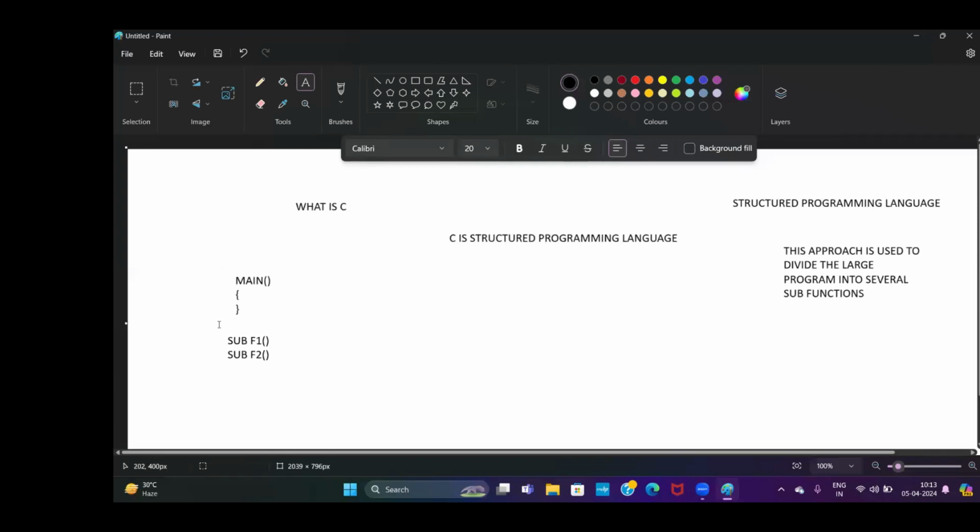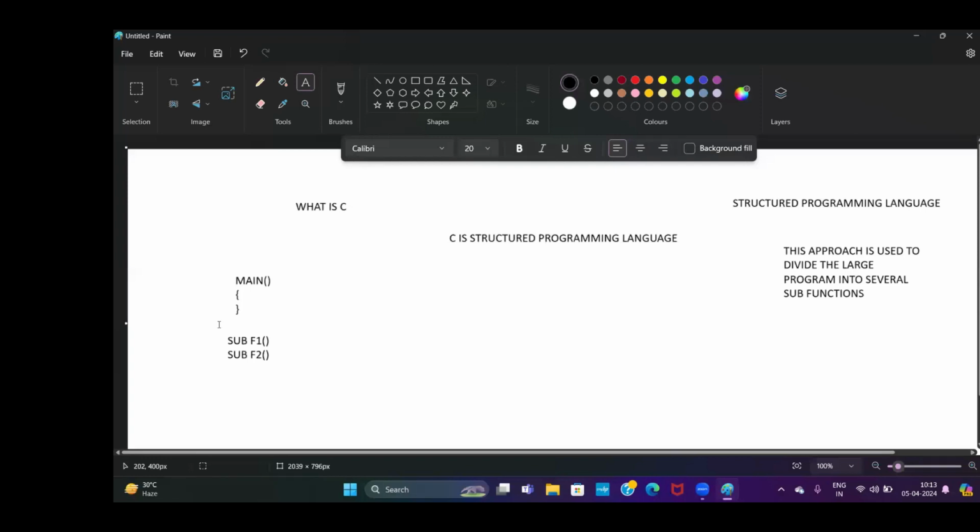Now, based on this example, we have to prepare the syntax for the C language. When you want to write any C program, you have to follow one structure. Such a structure is called the structure of the C programming language. Every programming language has a structure. C has a structure, Java has a structure, Python has a structure, C++ has a structure. Structure is how you write and implement the program.